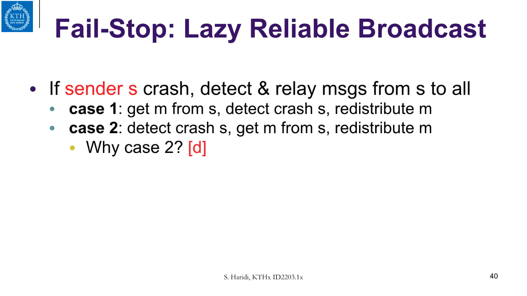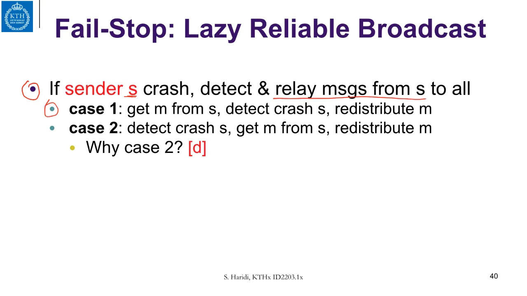Let us look especially at the second case. The second case says if a sender crashes, the sender is called S here, and we are at process Pi. So Pi detects the crash and then relays all the messages from S to all other processes.